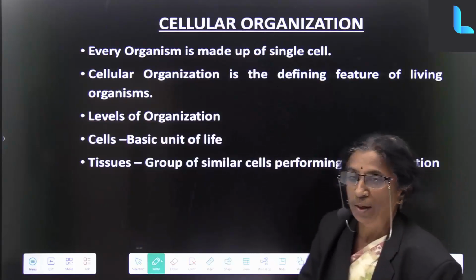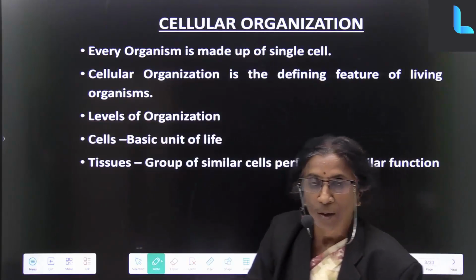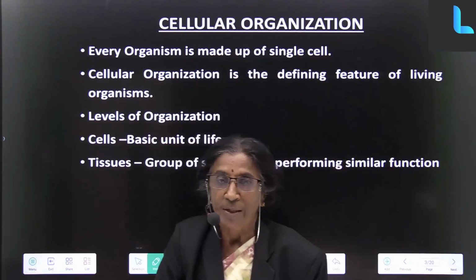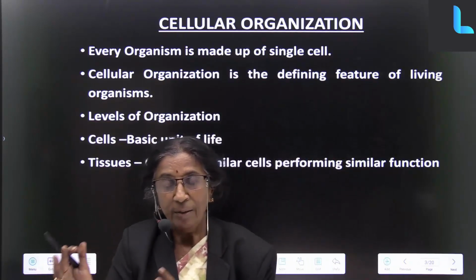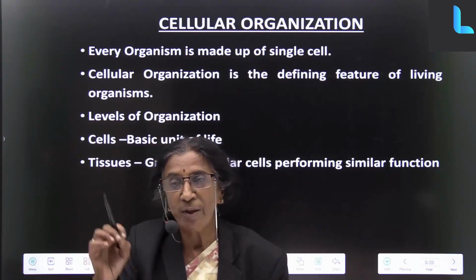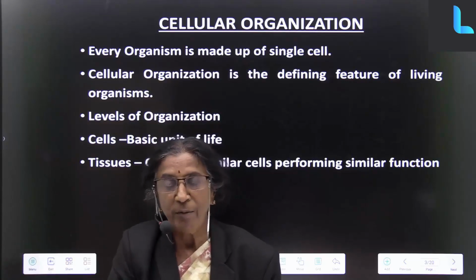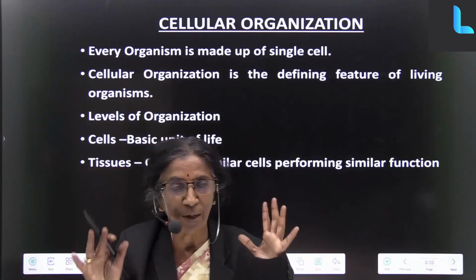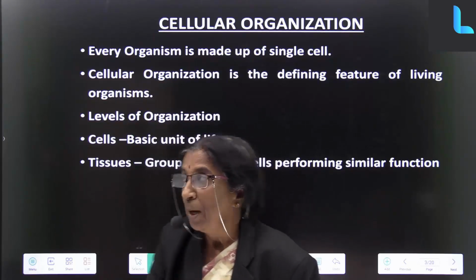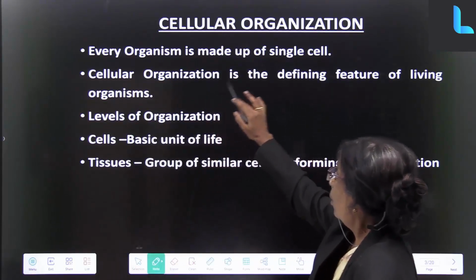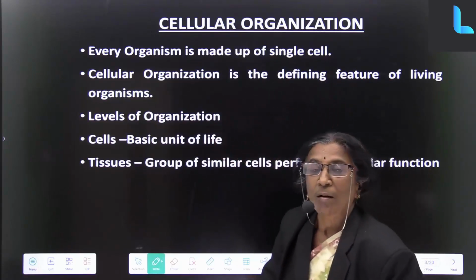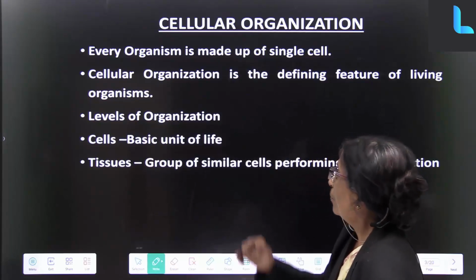What is cellular organization? What is a cell? Can anyone tell me? Last time we had discussed that all the living beings are made of cells, which is a definite characteristic of any living being. In non-living things, you never find a cell. Now, every organism is made up of a single cell, or it can be multicellular also.